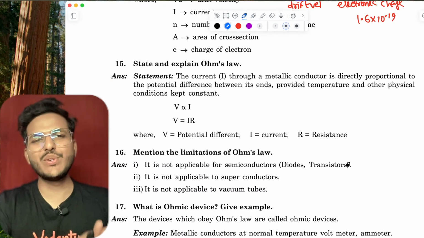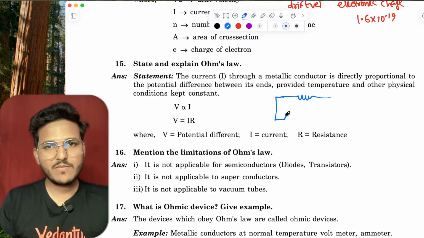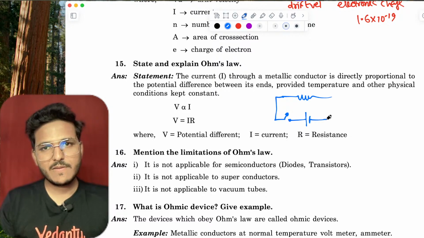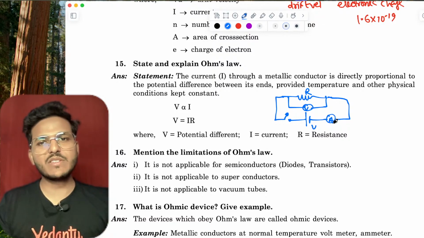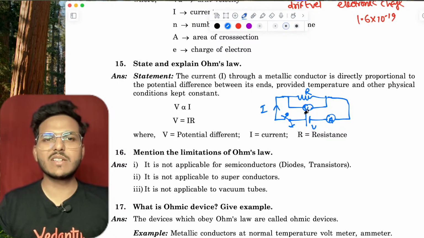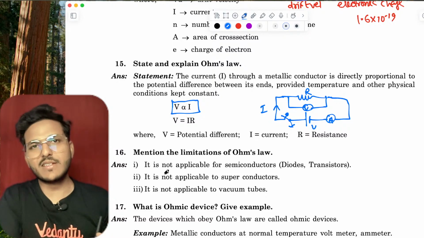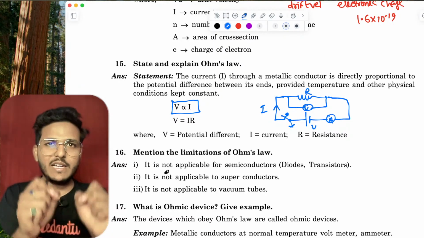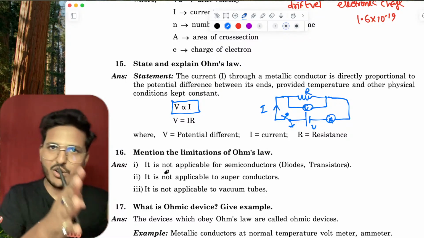Now, state and explain Ohm's law. This is a very easy question. If you have a closed circuit like this, apply a voltmeter parallel with the resistance to measure the potential difference, and an ammeter in series. If I close this key and I ampere current passes through this resistance, then V is directly proportional to I. If all the physical conditions remain constant, the current in this closed circuit is directly proportional to the electric potential applied across the resistance.